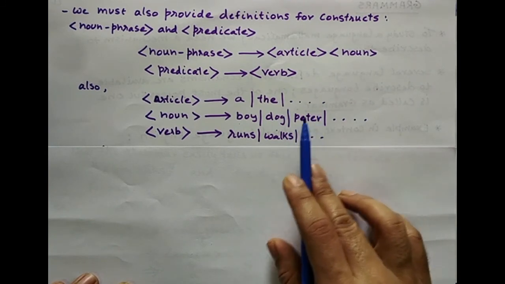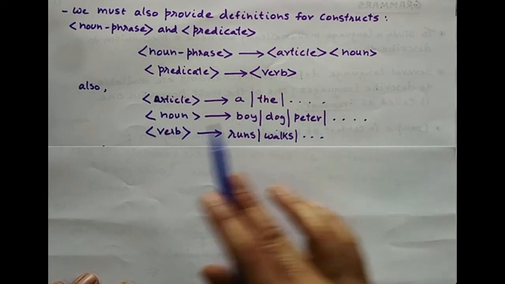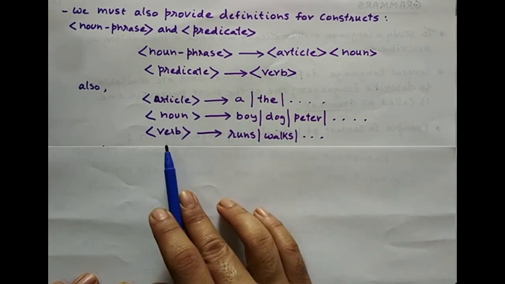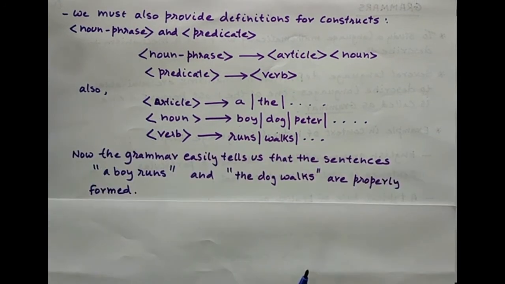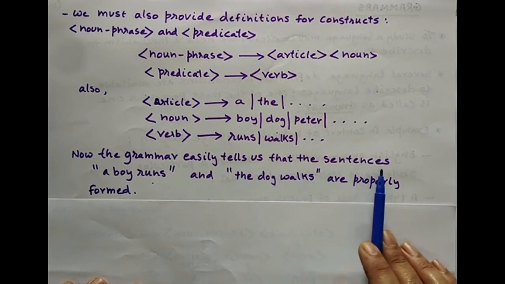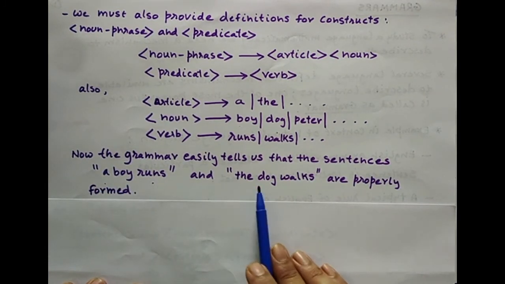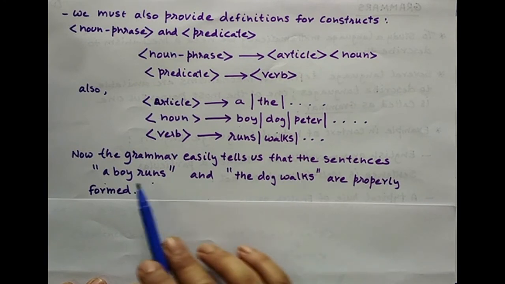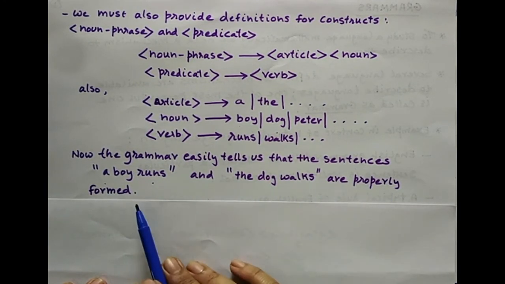But this ... means the list of articles is still there further, the list of nouns is still there further, the list of verbs also is still there further. Now, the grammar easily tells us that the first sentence is a boy runs and the second sentence is the dog walks. Both these sentences are properly formed, or grammatically correct.